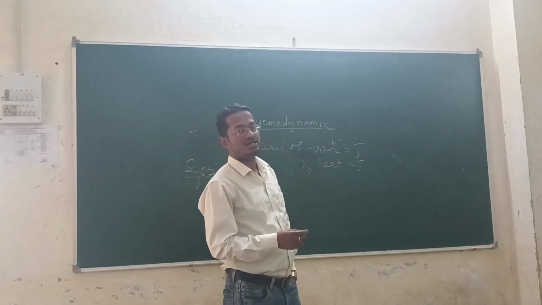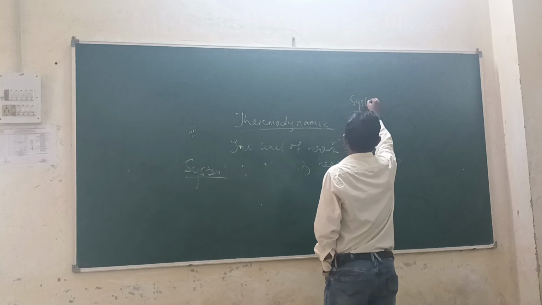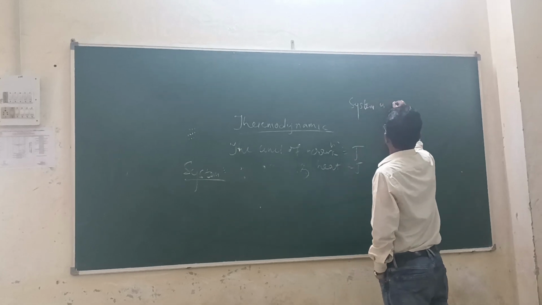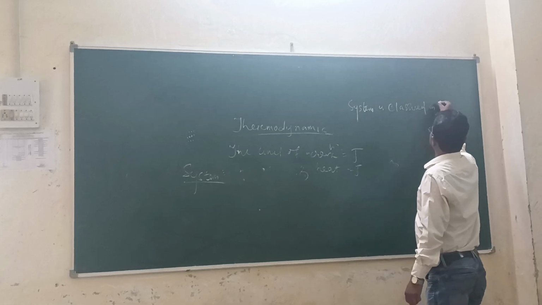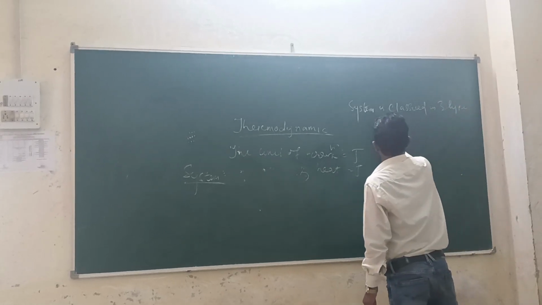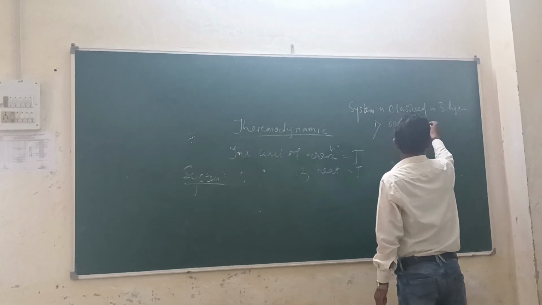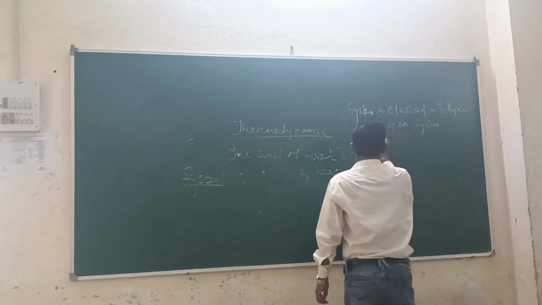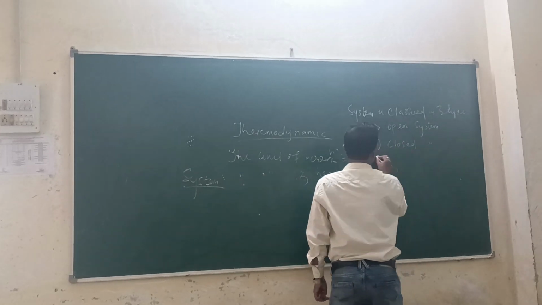Next part, we will see that the system is classified into three types. What are they? First one is open system, then closed system, then isolated system.